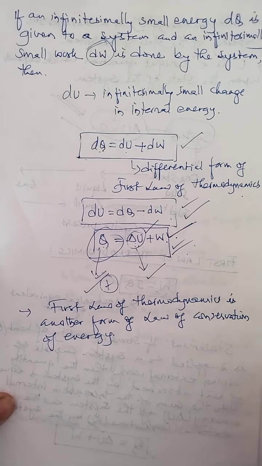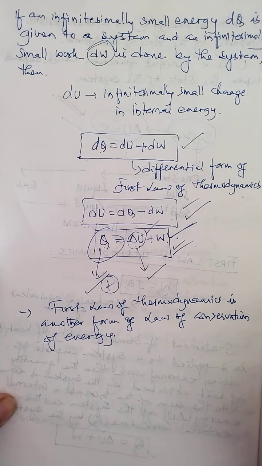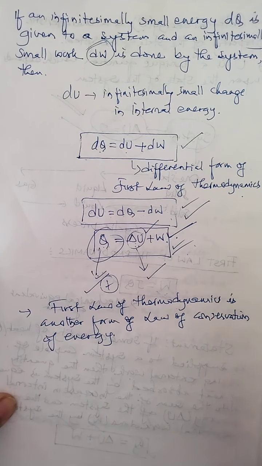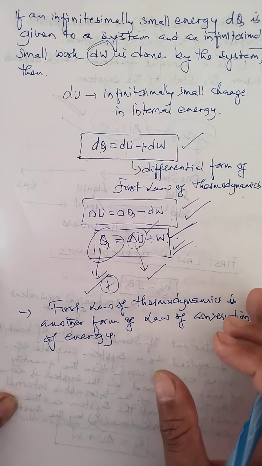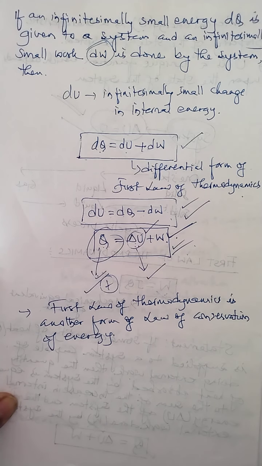So children, one point you need to keep in mind: the most important significance of the first law of thermodynamics is that it expresses the relation between heat and work. Now this law even signifies that heat can only be produced at the expenditure of some amount of work or some other form of energy. That means heat can only be produced at the expenditure of some other form of energy.